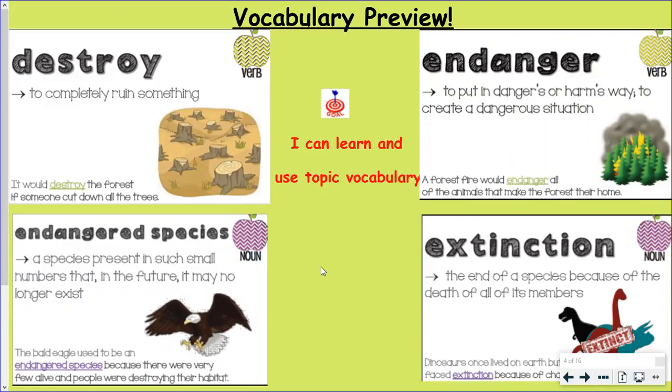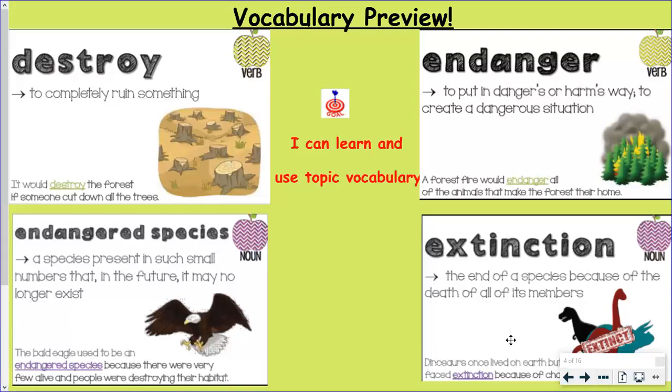All right, our next word is endangered species. So this is a species present in such a small number that in the future it may no longer exist. So just like Mr. DeStefano said with that word endanger, how the N is kind of like in, these are animals that are in danger of no longer existing anymore. And if you take a look at the sentence, the bald eagle used to be an endangered species because there were very few alive and people were destroying their habitat. And we'll learn more about the bald eagle today.